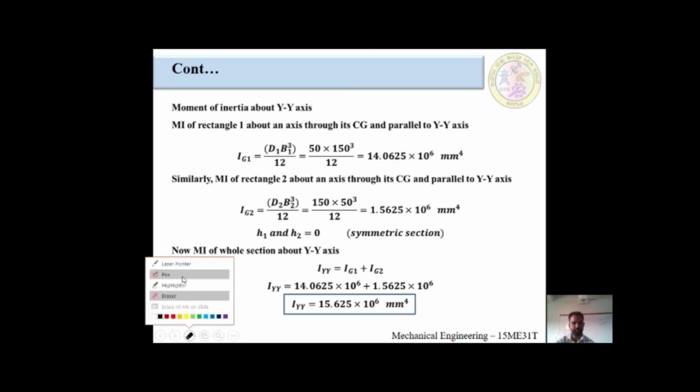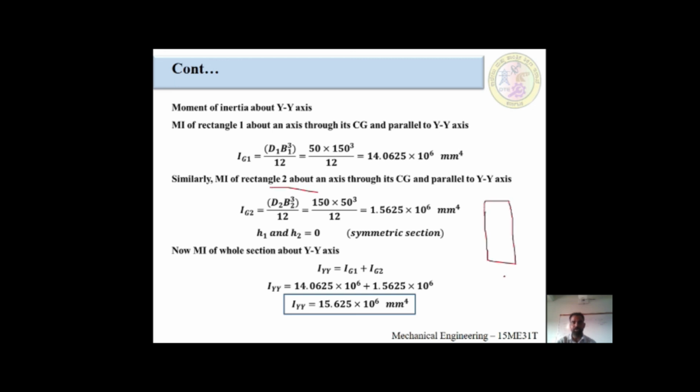Rectangle 2, I am taking outside in the same manner. The y-axis is this one. We are supposed to look from here. First we are looking at 150 millimeter, and this would be 50 millimeter.